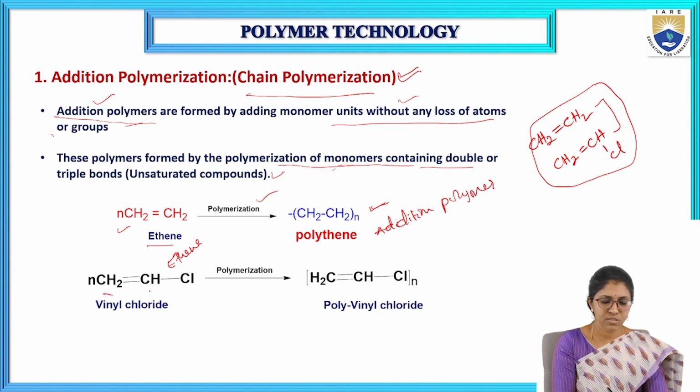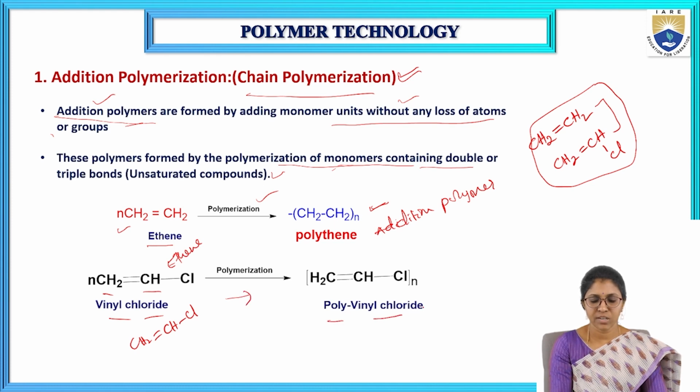Here is the structure of vinyl chloride, that is CH2=CHCl. This vinyl chloride undergoes polymerization and forms polyvinyl chloride. So this is addition polymerization, or chain polymerization.